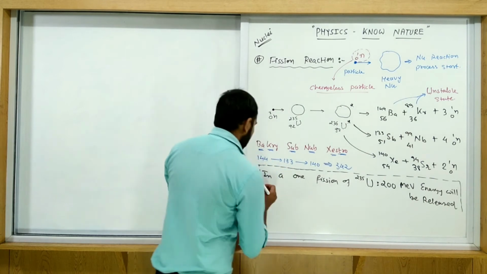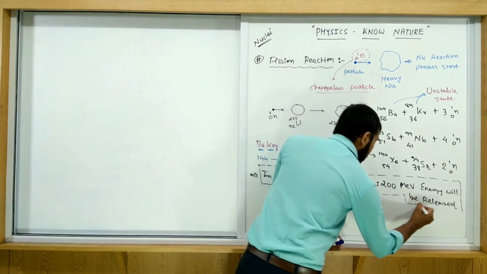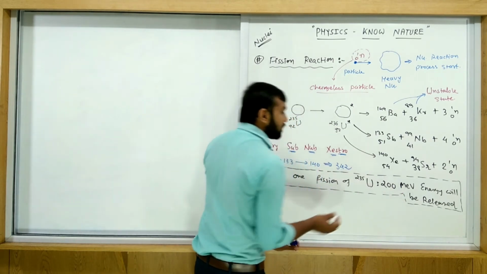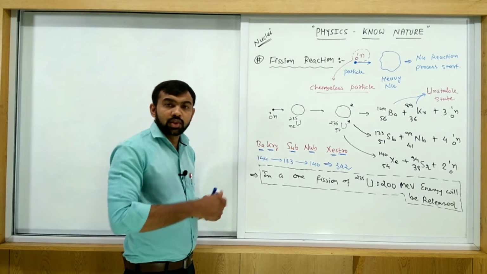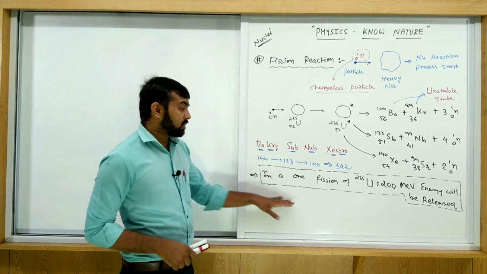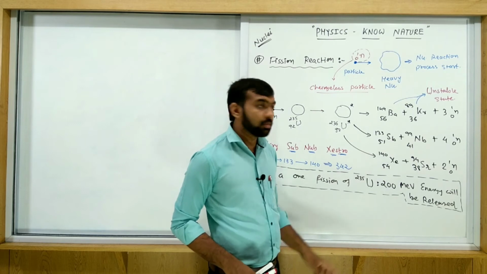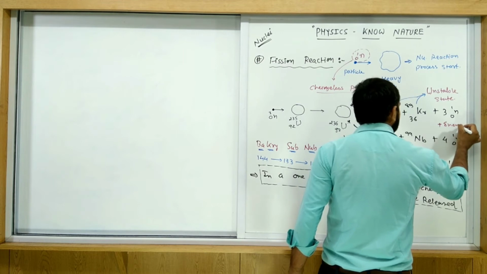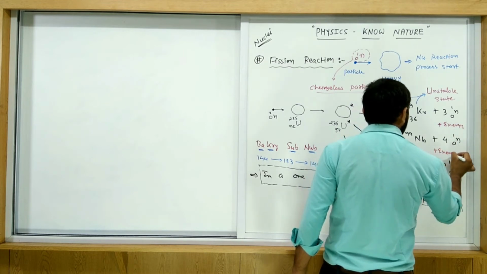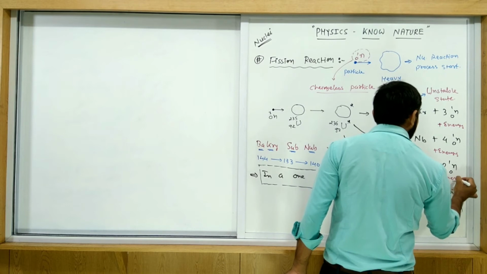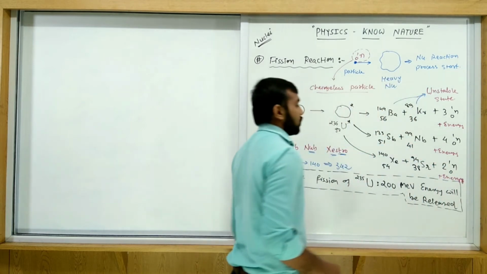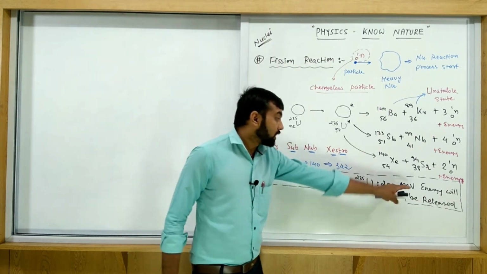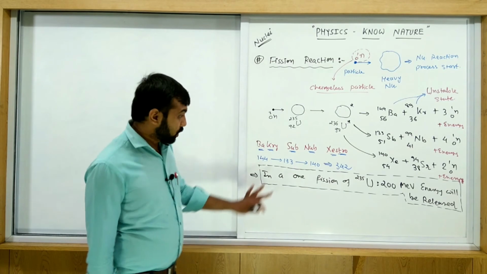It is helpful in solving problems, because in a problem this data is not given, like the density of water is not given in a problem statement. Similarly, the fission energy of uranium is not given in a problem. If uranium is given, in one fission of uranium 235, how much energy will be released? 200 MeV energy will be released. So you must remember.